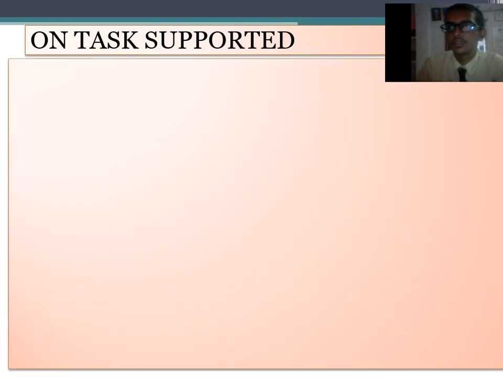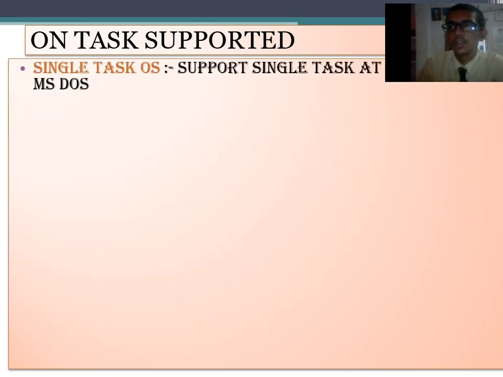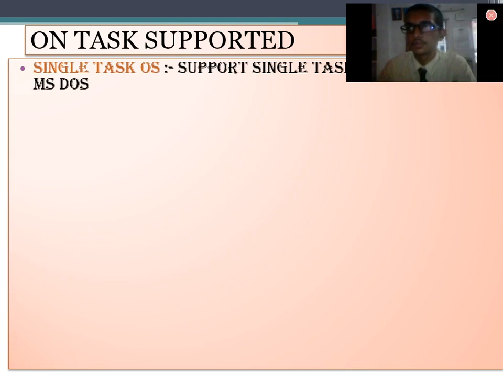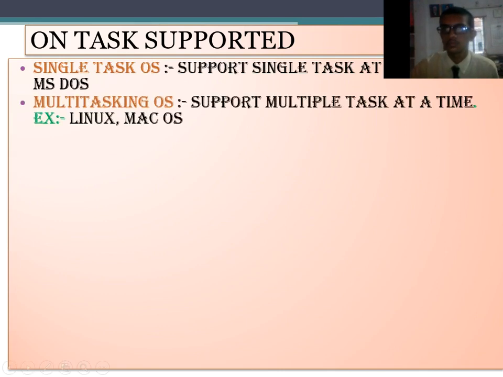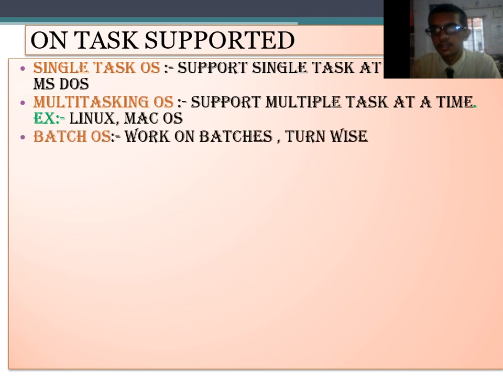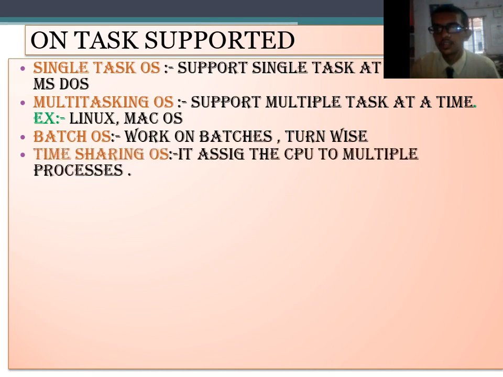First, on the basis of tasks supported, single task OS supports a single work at a time. Second, multitasking OS. Multitasking OS supports multiple tasks at a time. Its examples are Linux and Mac OS. Third, batch OS. From the name we can suggest batch. Batch means turn-wise on a fixed time, so it works on batches and turn-wise.